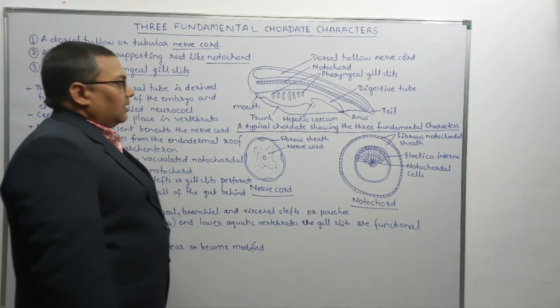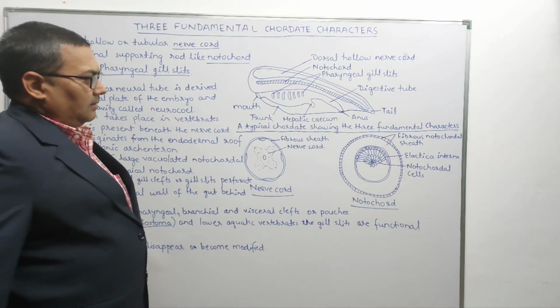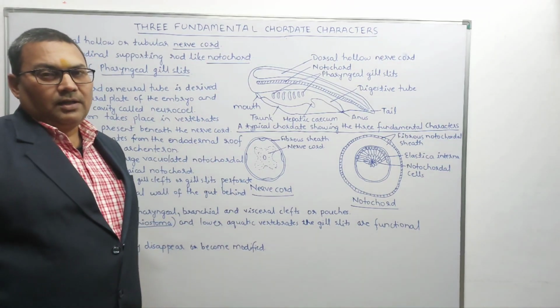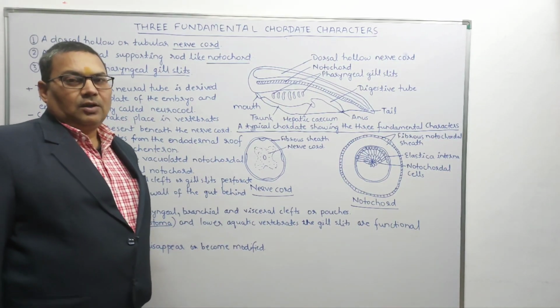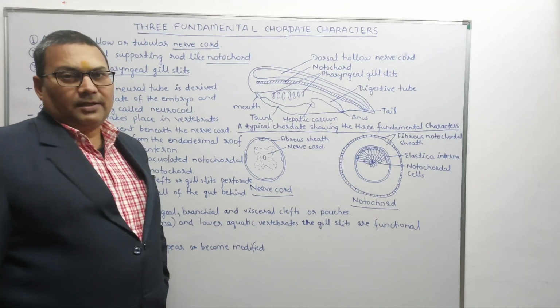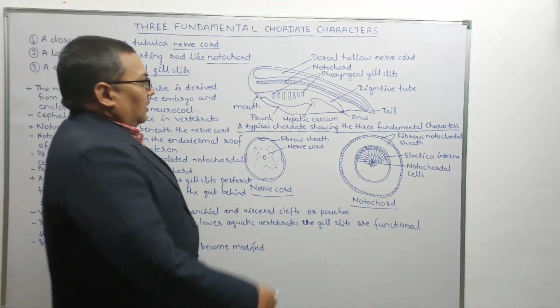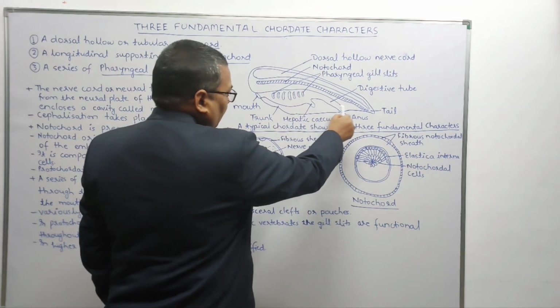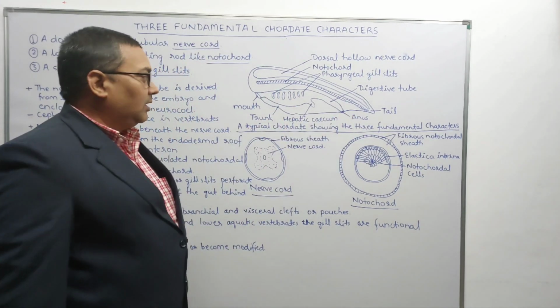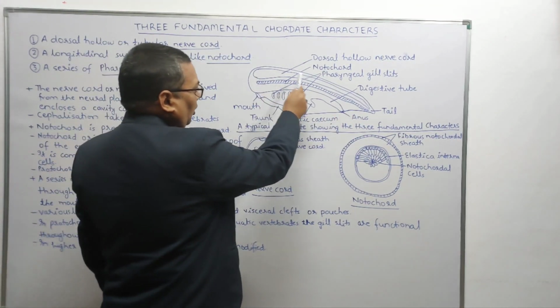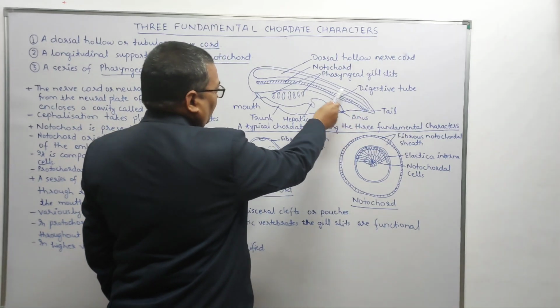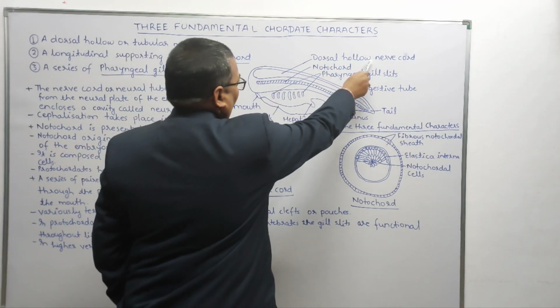Now here I have drawn a typical diagram of a chordate in which you can see all the three fundamental chordate characters. This is the typical diagram of a chordate animal, in which you can see on the top is the dorsal hollow nerve cord.